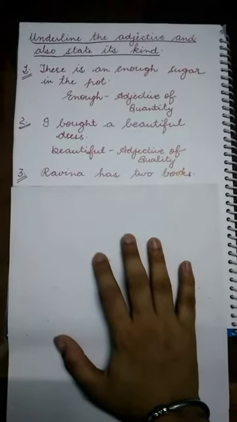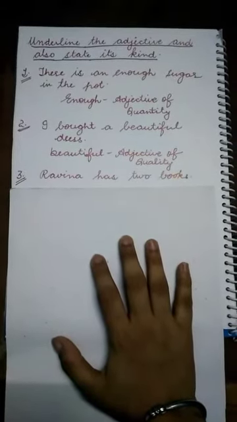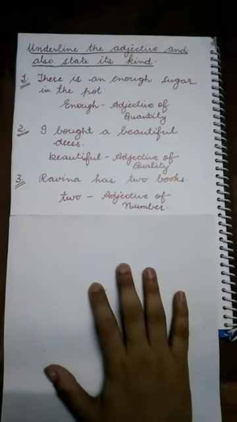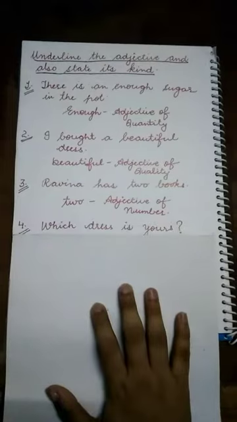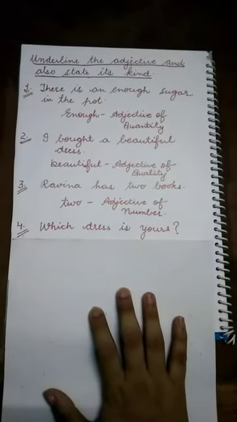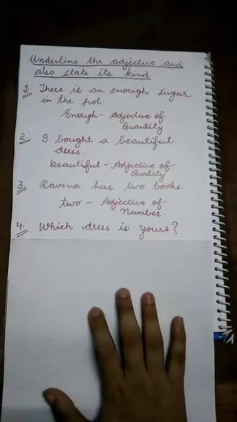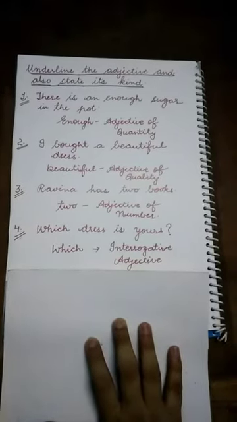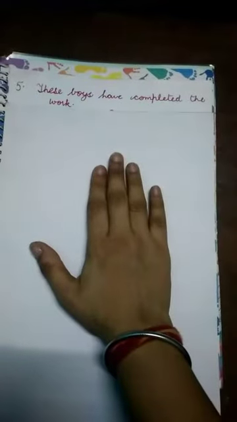Now let's move to the sentence number 3. Ravina has 2 books. Yes, very good. 2 is an adjective of number. Now let's move to the fourth sentence. Which dress is yours? Yes, very good. Which is an interrogative adjective. Now let's talk about the sentence number 5.